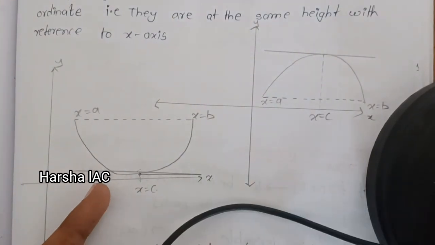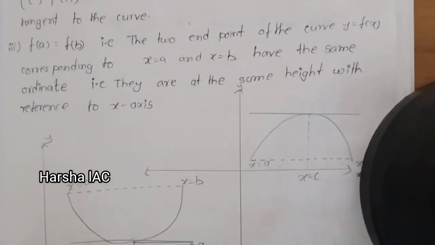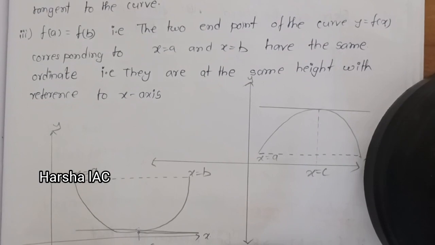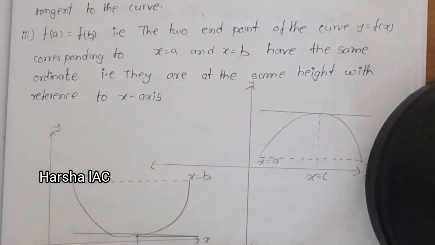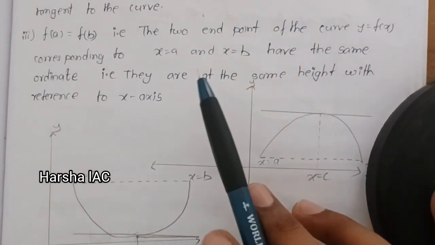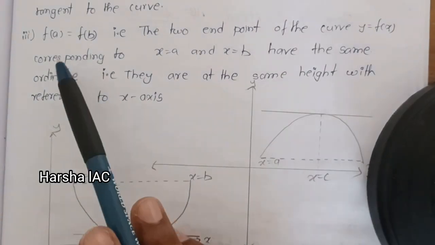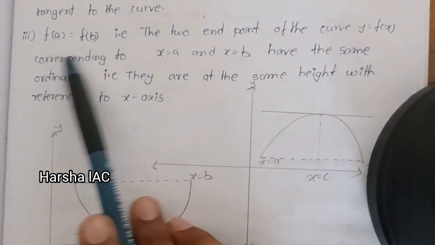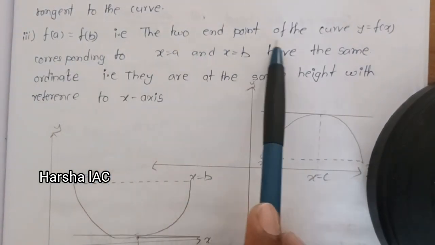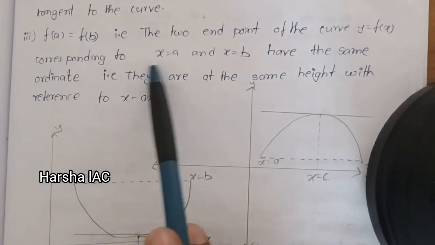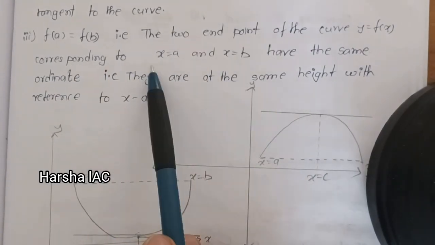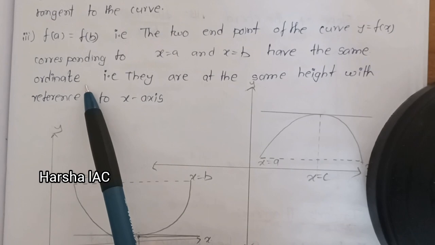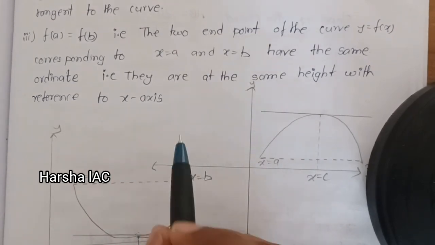It will be important for your 2 marks, as the scheme changed to R23. It may be one of the questions asked in the examination by the examiner. Here f of a is equals to f of b. Therefore, the two end points of the curve y is equal to f of x, corresponding to x is equal to a and x is equal to b, have the same ordinate. What is meant by ordinate? In the point we consider here